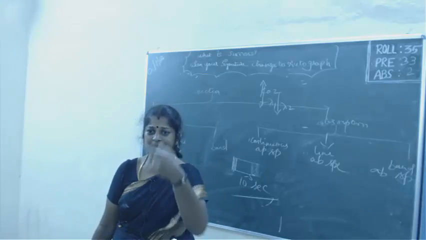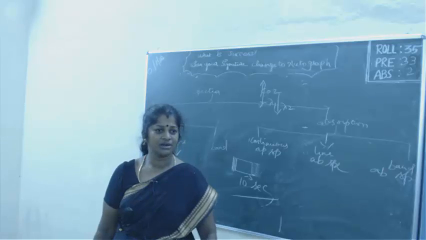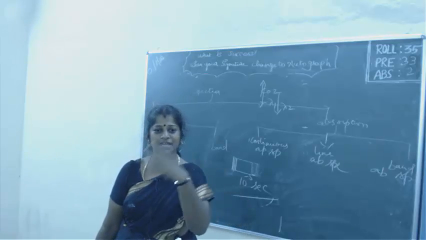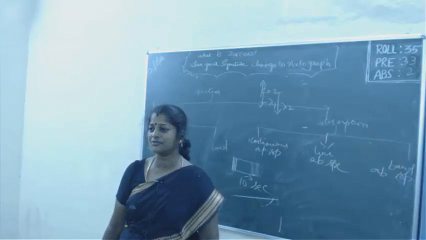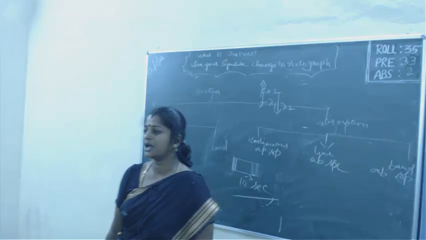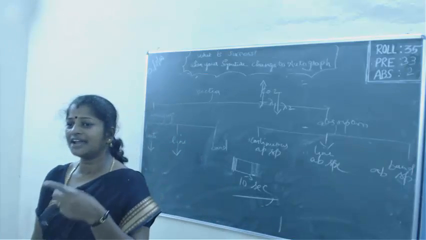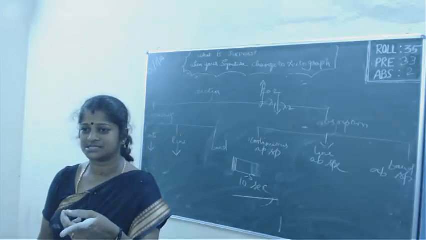Clear? In a fluorescent lamp, you switch it on and it glows immediately. In a tube light, it takes a little time. So there it is phosphorescence. Clear? So now what is phosphorescence? Delayed fluorescence is called phosphorescence.